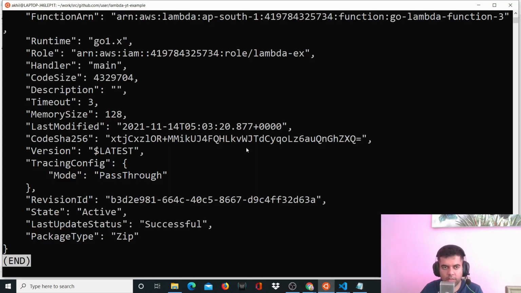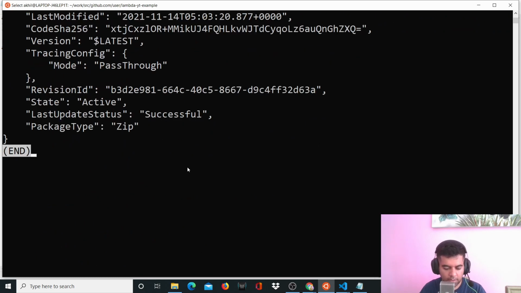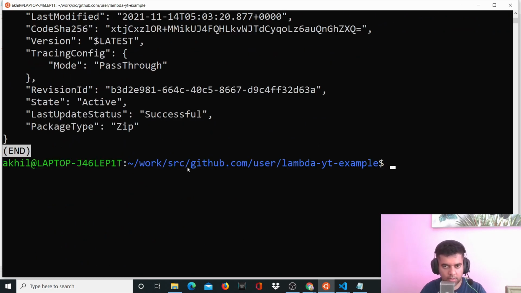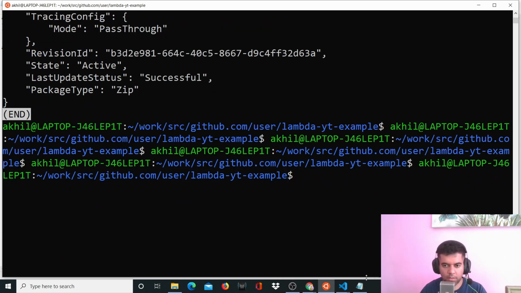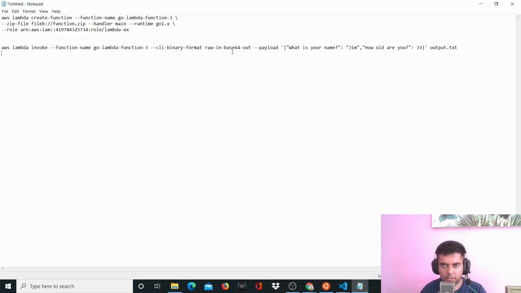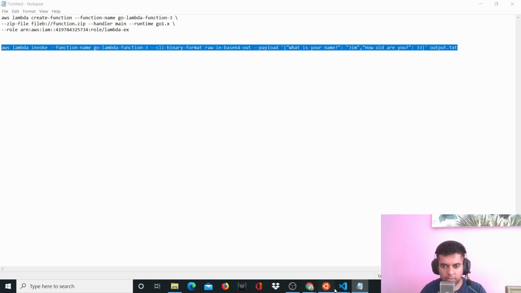Now, if you see here, this has stopped, this is basically deployed and everything seems to be fine. And it's giving you the latest version. So your Lambda is deployed. And now you'll just say Control C. And now you want to just pass the last command. Let's try invoking it and see what happens.